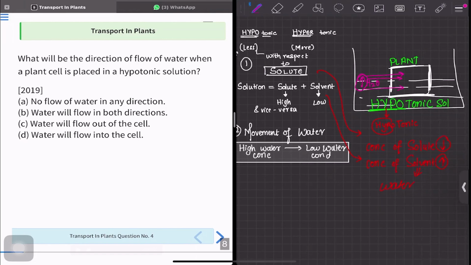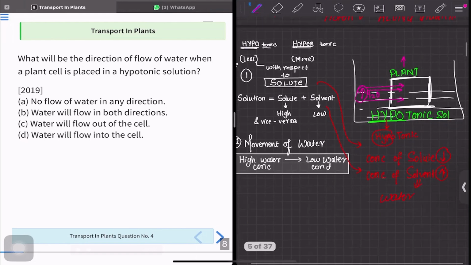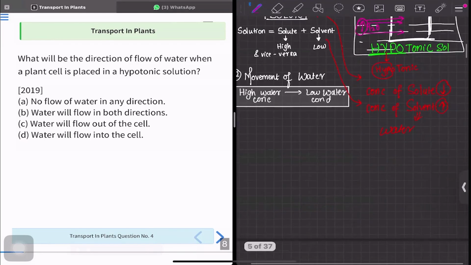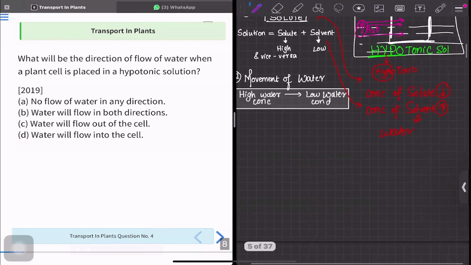So placing it in hypotonic solution, entry into cell, therefore cell swells.